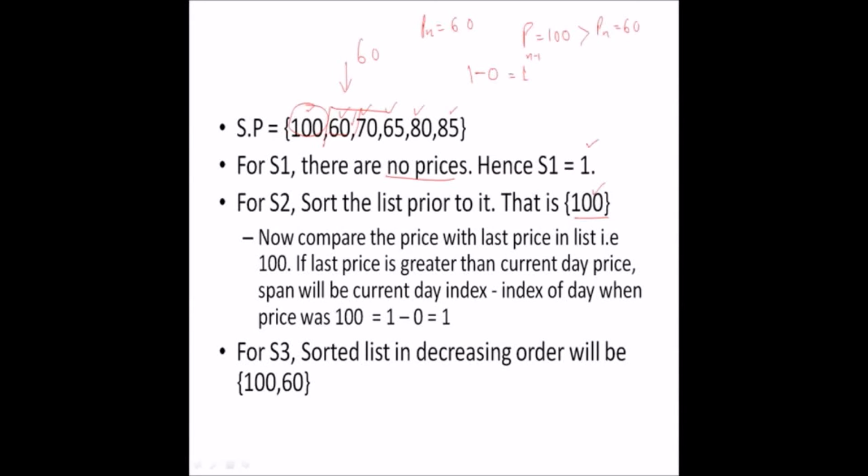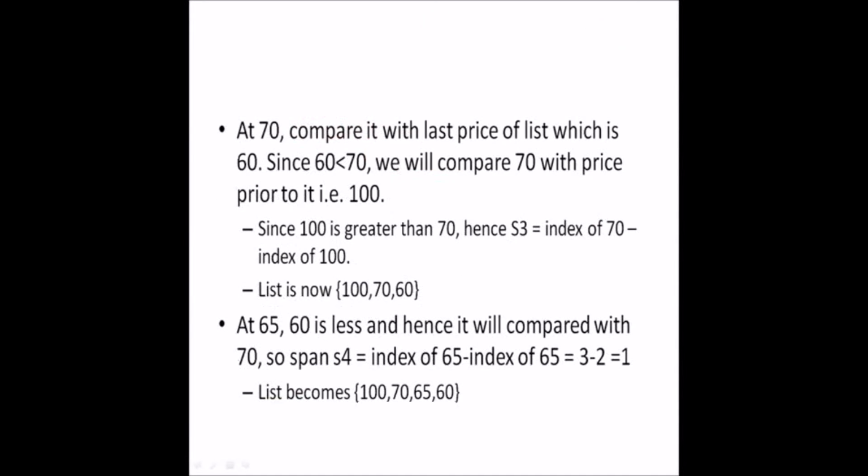For S3, the sorted list will be, and this sorted list is in decreasing order, 100, 60. Let's figure out the stock span of day 3. At 70, the list was 100, 60. Compare 70 with the last price of the list, which is 60. Since 60 is less than 70, we compare 70 with the price prior to it, that was 100.